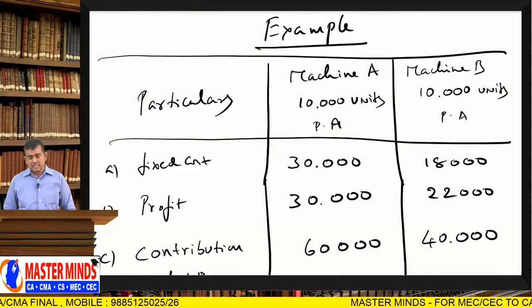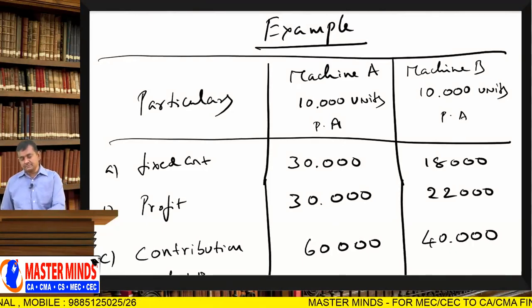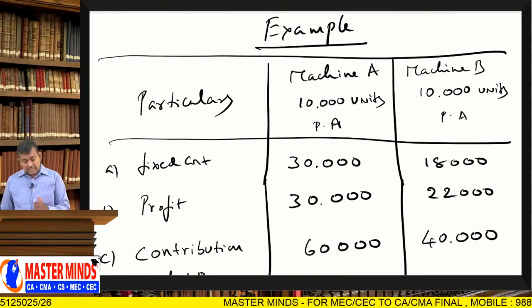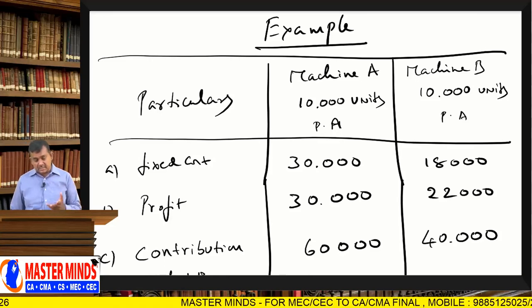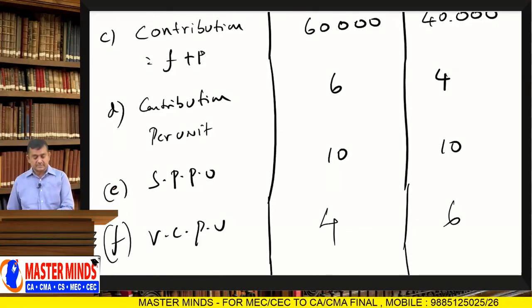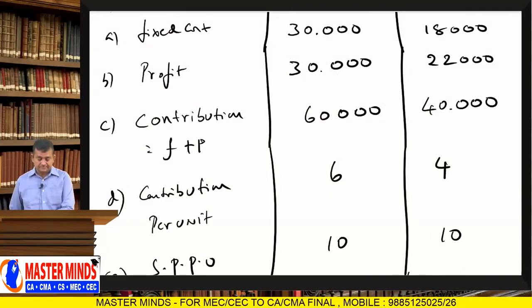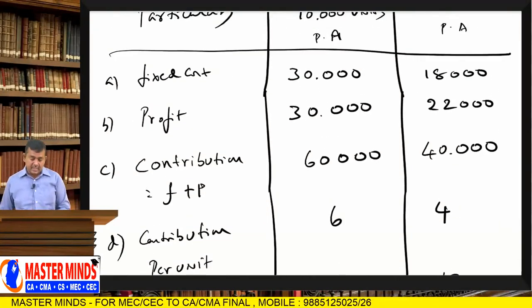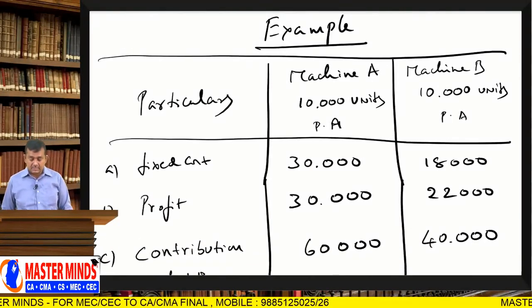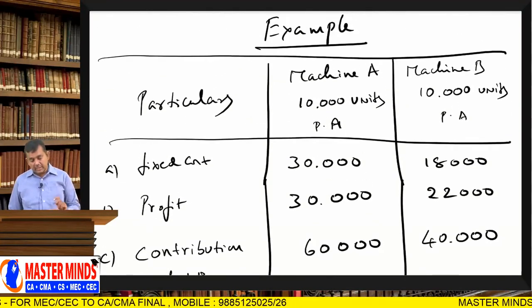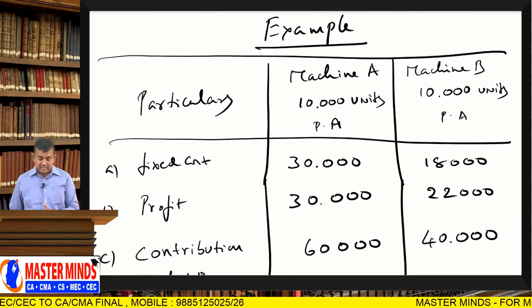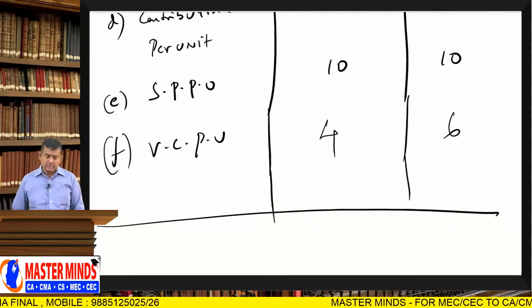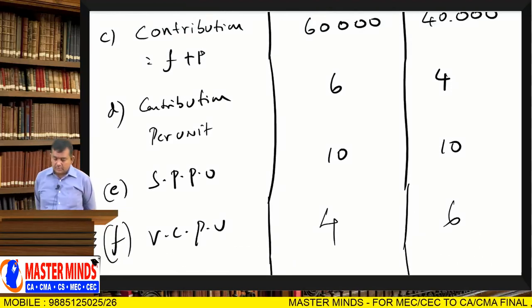Please observe, machine A maintenance cost is 30 and machine B maintenance cost is 18. So machine A's maintenance cost is more than machine B's. But machine A's variable cost per unit is 4 rupees, while machine B's is 6. So variable cost is more in the case of machine B. One cost element favors machine B, and one cost element favors machine A. Right. Now select only one machine.